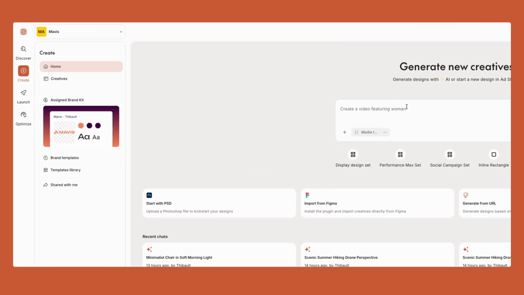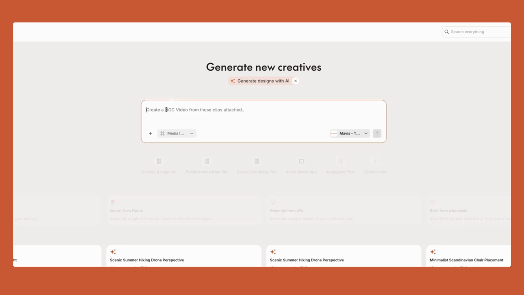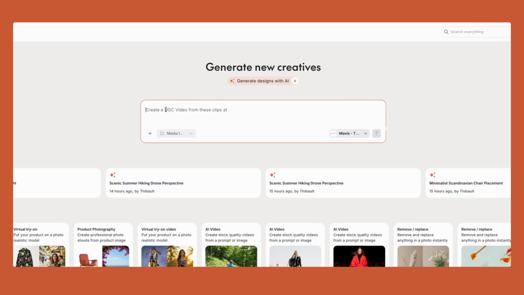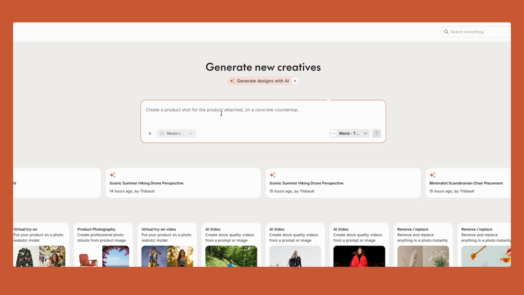So I have here another example. This is a brand kit for Mavis, a furniture brand, fake brand, just for the purpose of the demo. And what I want to do is create something from the chat. So I'm going to ask it to generate something for me.